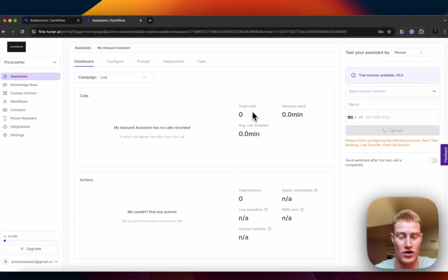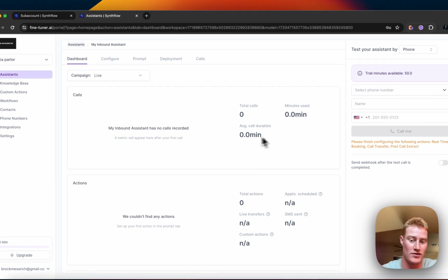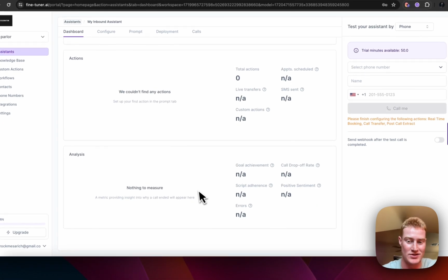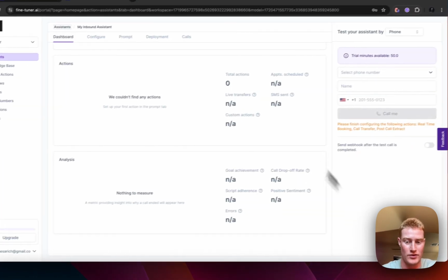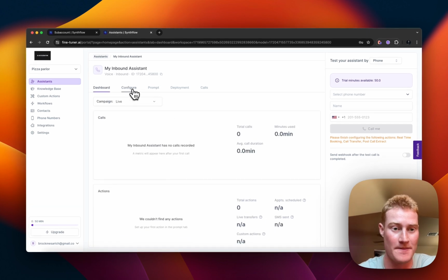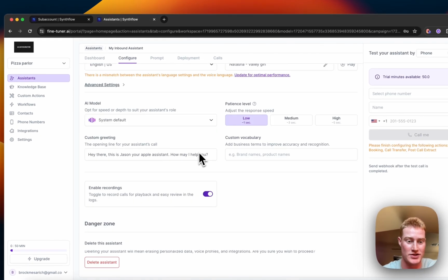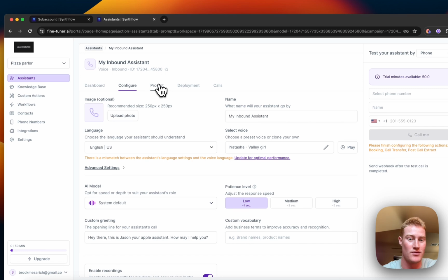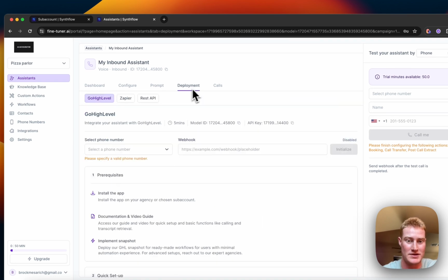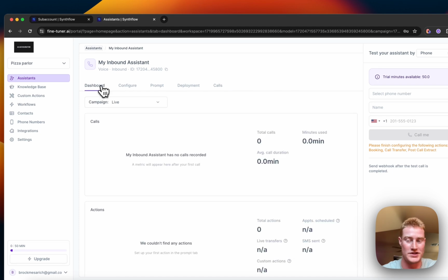So we're able to see the different calls that come through, the minutes used, average call duration. You can see the different actions that take place. And then analysis, we could see right here, which is really cool. This is going to be data filled, so we could see how our AI assistants are working. We have the configure tab where we could actually go ahead and program our assistant. We have the prompt, as you can see here, deployment, calls, all this sort of stuff.